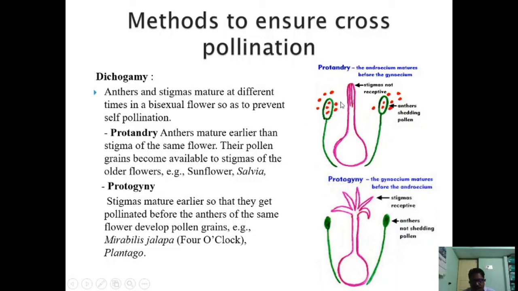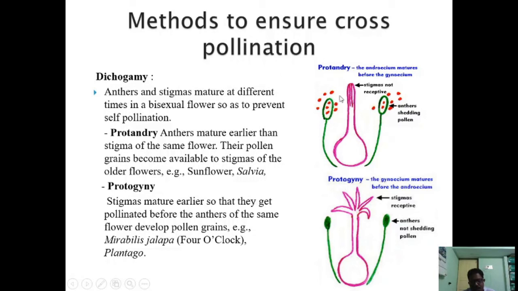Normally, both should mature at the same time so that a proper transfer of pollen grains occurs on the stigma and fertilization is the ultimate event. But look at this protandry condition, where the androecium matures first before the gynoecium. This is the anther from which the pollen grains come out. We have seen this already. Now, these anthers mature before the gynoecium could mature and be receptive. What happens once this anther matures? These pollen grains are released into the environment, and only after that does the stigma become receptive.